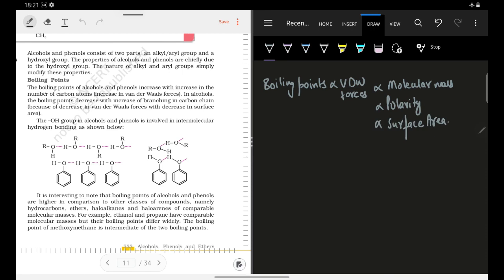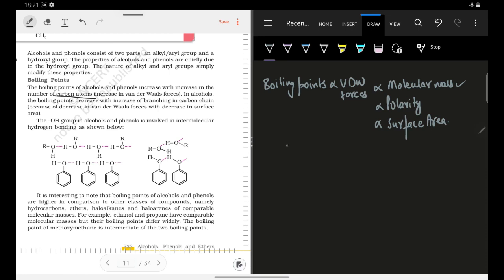So here they have written that the boiling points of alcohols and phenol increase with the increase in the number of carbon atoms. So this is well understood कि भैया if you will increase the number of carbon atoms, molecular mass will increase, or the van der Waals forces will increase, or we can say that the boiling point will increase. Now they have written that in alcohols the boiling point decreases with the increase in branching.